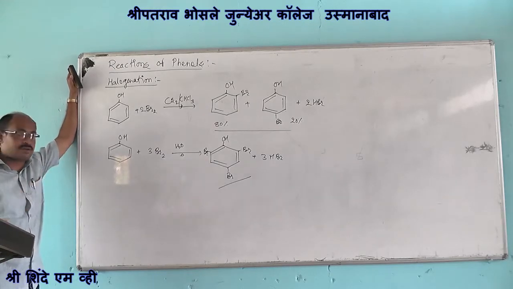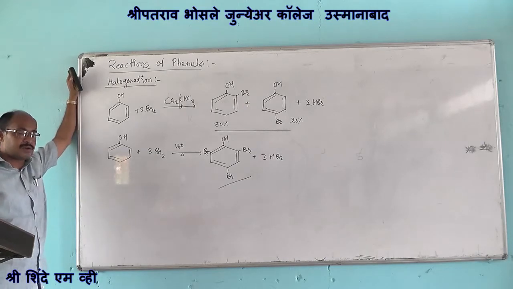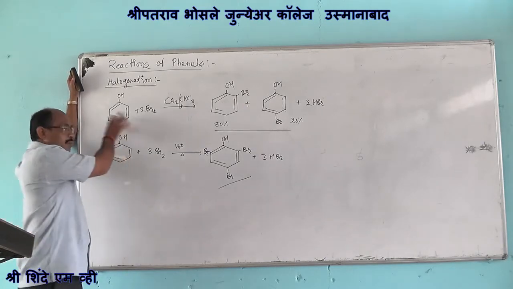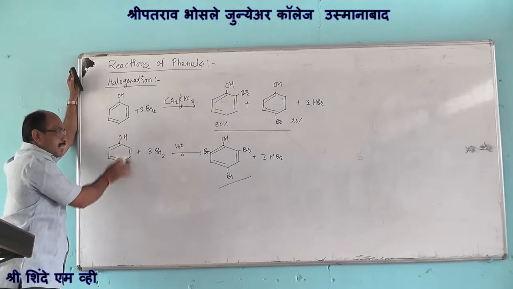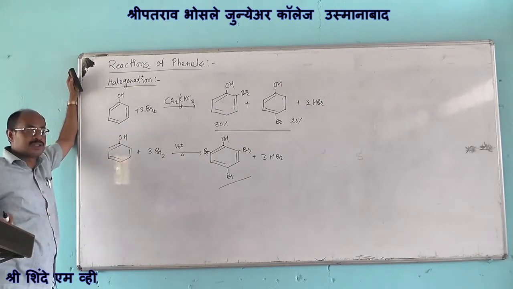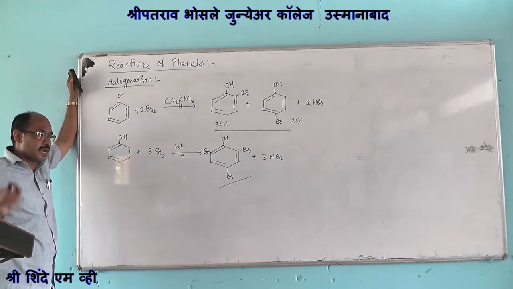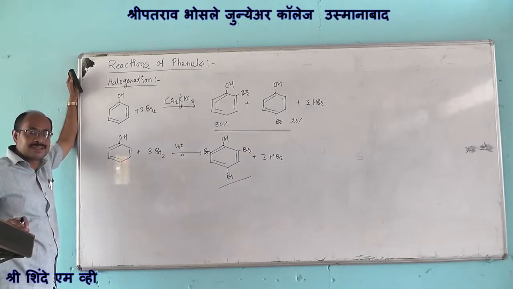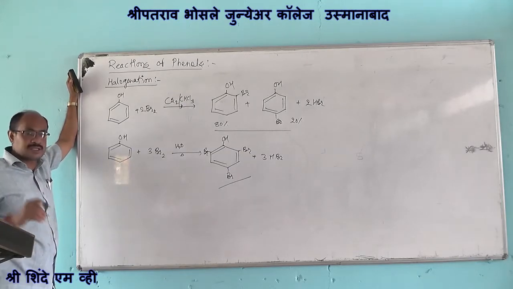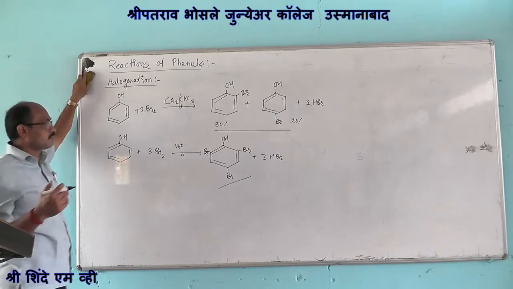This reaction involves introduction of halogen to the aromatic ring, so we consider it a halogenation reaction. The substitution of hydrogen atom of the aromatic ring is done by bromine, so we consider it a bromination reaction.